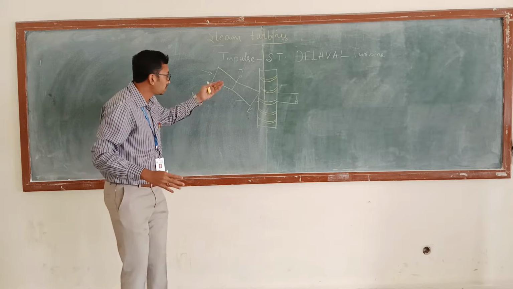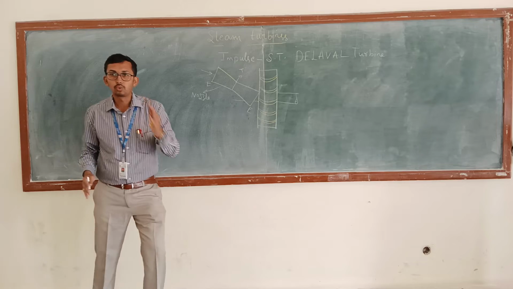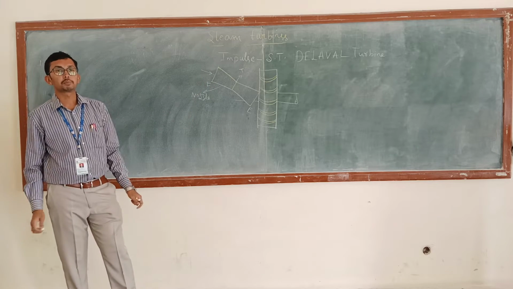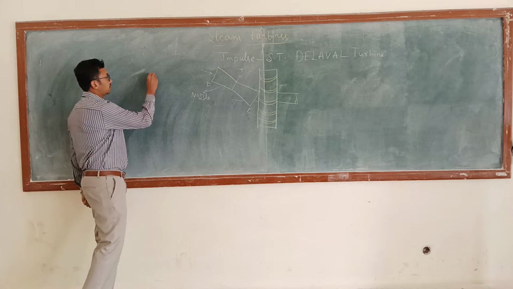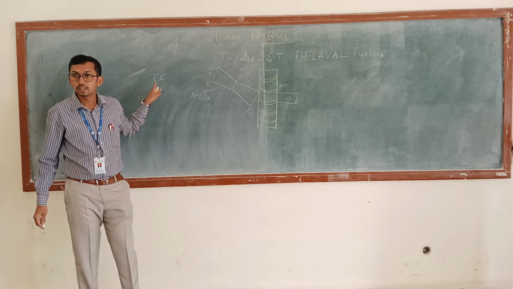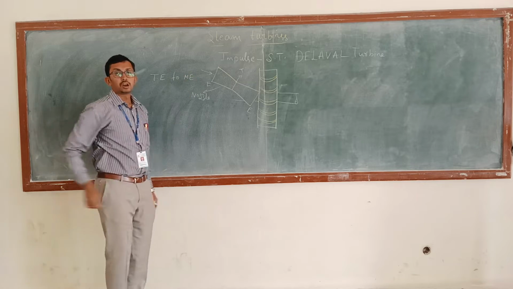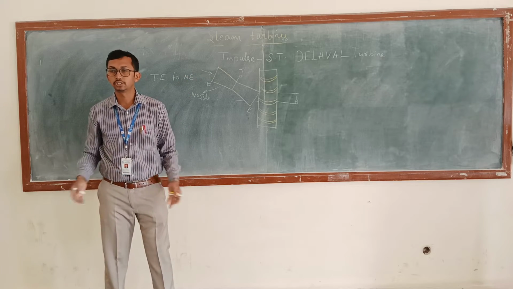Okay. So what is the purpose of this convergent and divergent type of nozzle? In this impulse steam turbine, mainly we are converting thermal energy to mechanical energy. How is this thermal energy converted to mechanical energy?